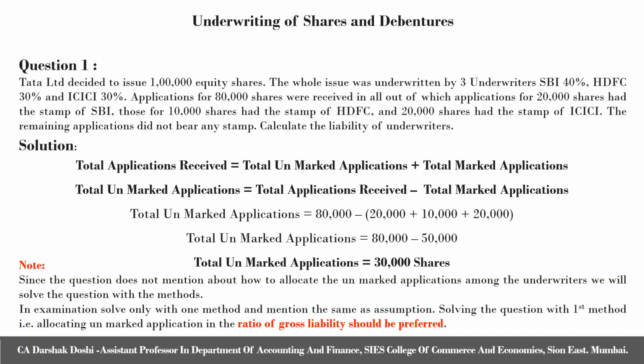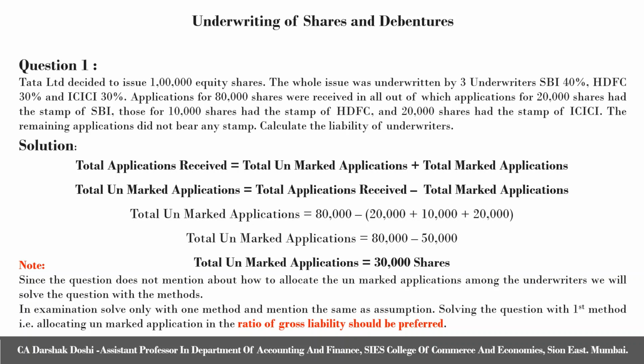As the question is not specifying anything, we will solve this first question under both methods. But in examination, solve with only one method and mention the same as an assumption. Solving with the first method, that is allocating unmarked applications in the ratio of gross liability, should be preferred.